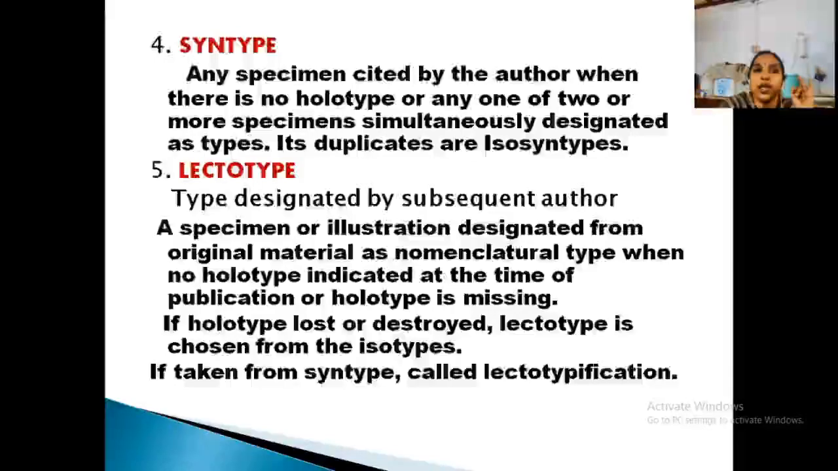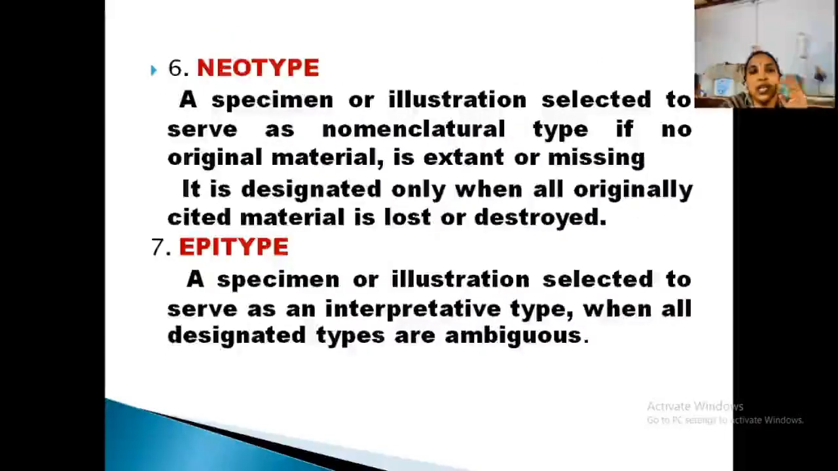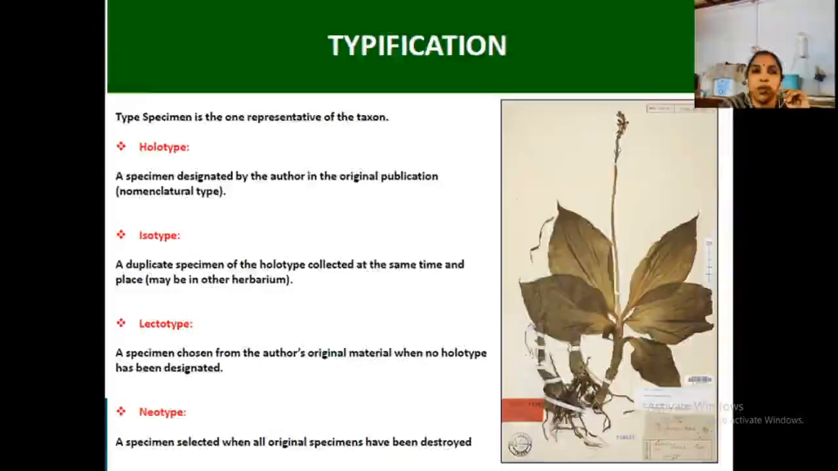Okay. Then neotype means if any type is left, everything lost, so a specimen is selected by the author, that is neotype. Clear? Epitype is if all the types are vague or not clear, an author can select a new specimen or illustration for interpretation, that is epitype. Okay. Now holotype, isotype is the picture for type.